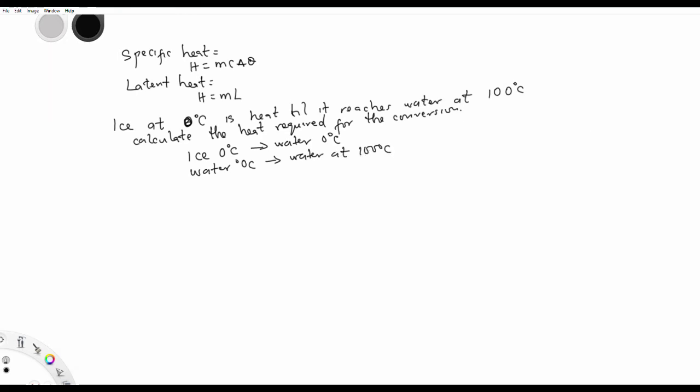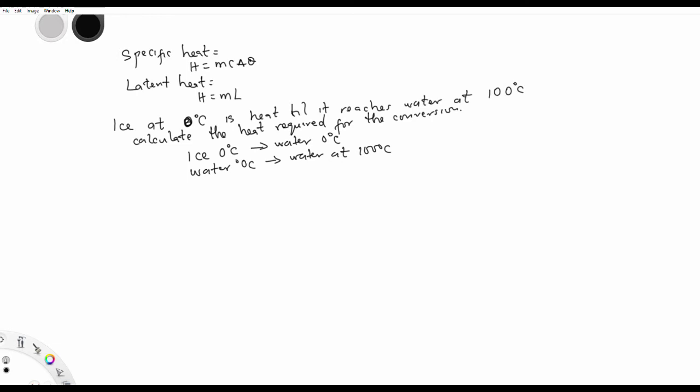So this is actually what happened in between. So you have to calculate the heat energy required for these two steps, then you sum it together. Now we've broken it down. Ice at 0 degrees Celsius becomes water at 0 degrees Celsius. That should be the first thing that will happen. The ice must first melt, but the temperature will still remain the same.